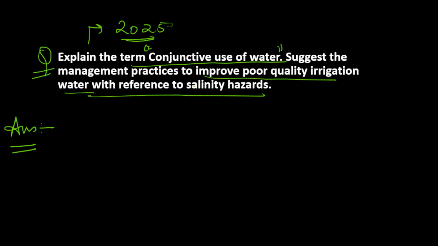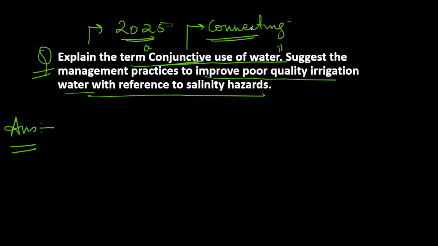In the mains, many students were not aware of what conjunctive use of water is. So let me break it down. You should first know the meaning of the word conjunctive. The word conjunctive has come from the word conjunction, which means connecting different things. That is what conjunction is.